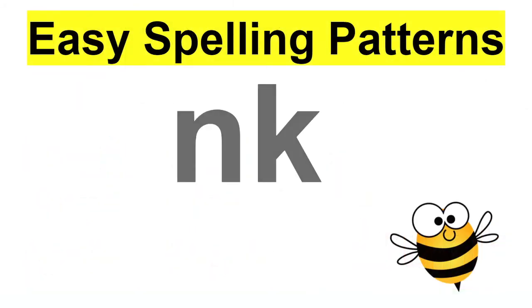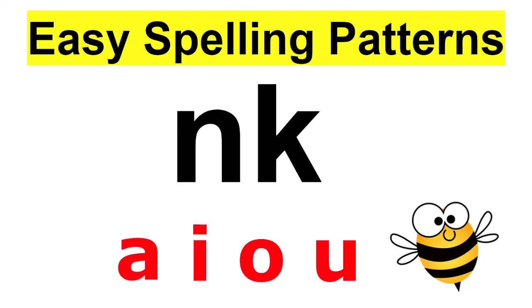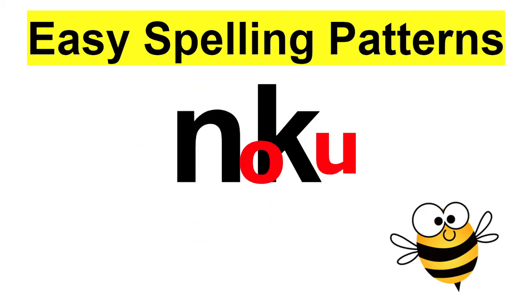Today we looked at some easy spelling patterns for NK or UNK. We learned that we could add A, I, O, or U to NK to make different sounds.